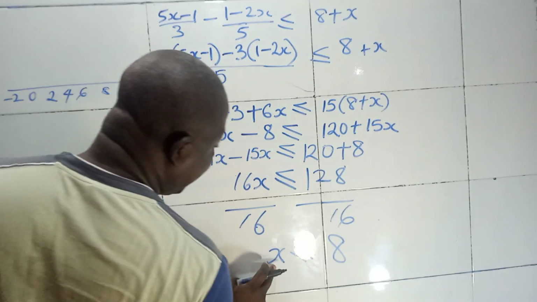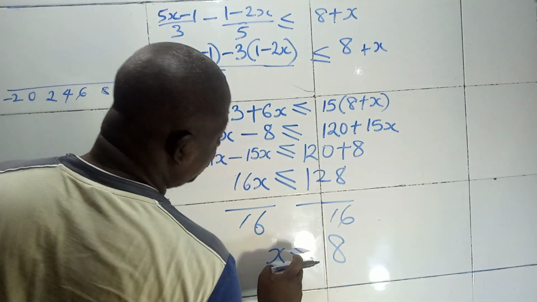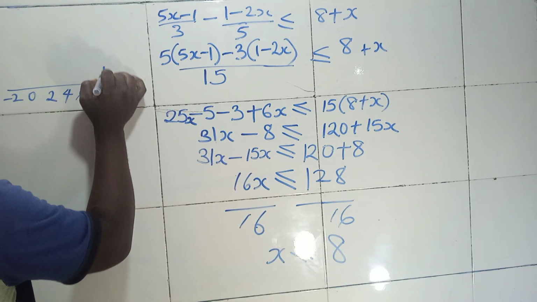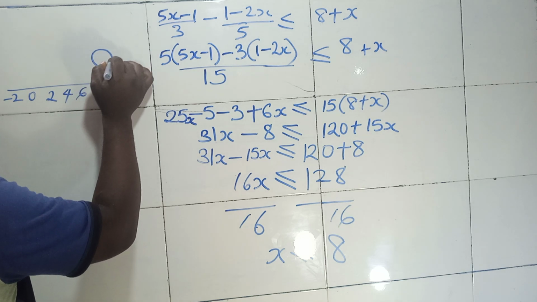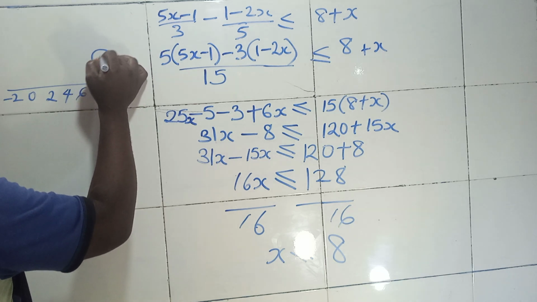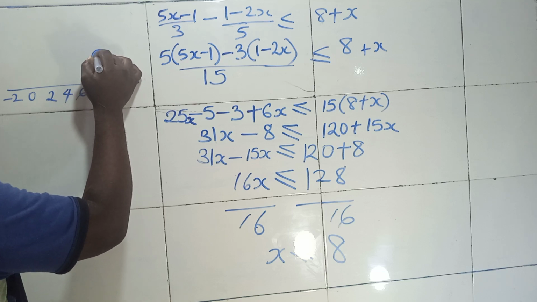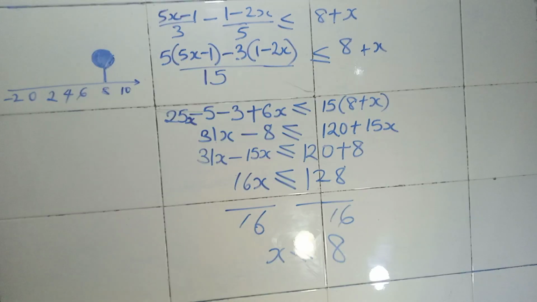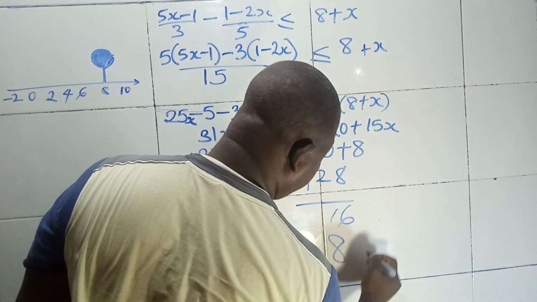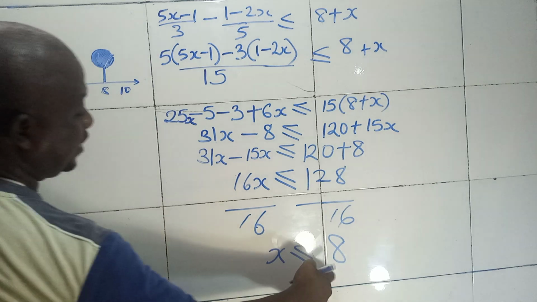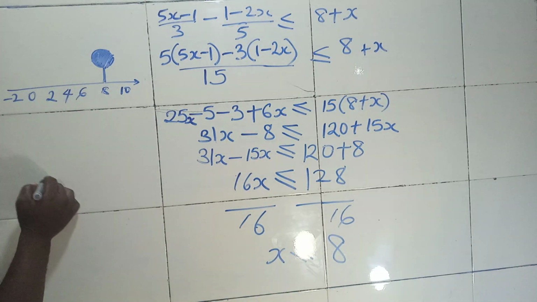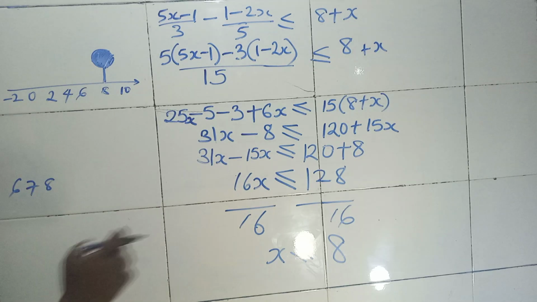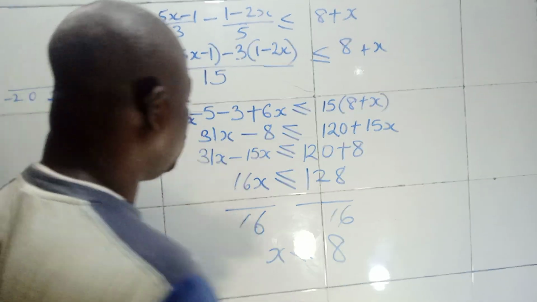So now look at it. x is less than or equal to 8. So meaning that you go to where 8 is, you draw your circle, but your circle will now be shaded to show that it is equal to. The possible values of x in your x less than or equal to 8 are going to be 8, 7, 6, 5, and so on and so forth.